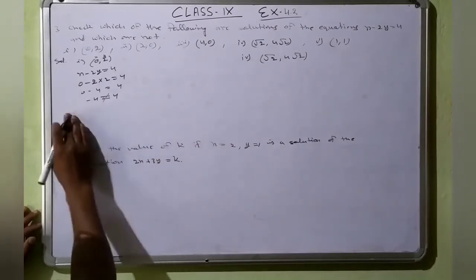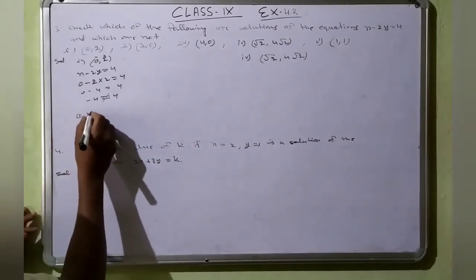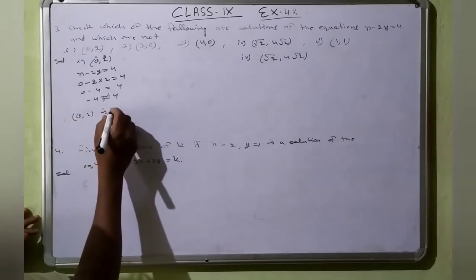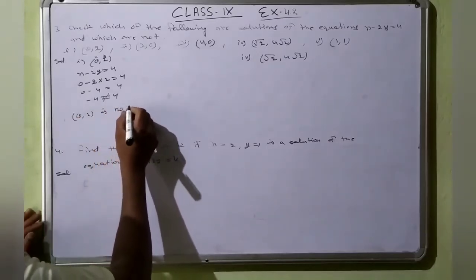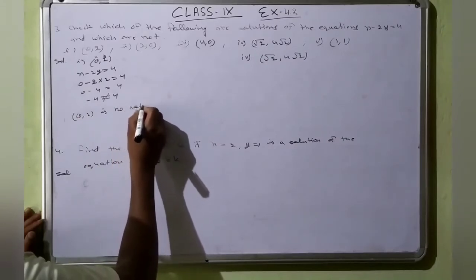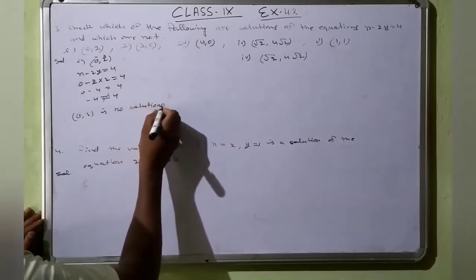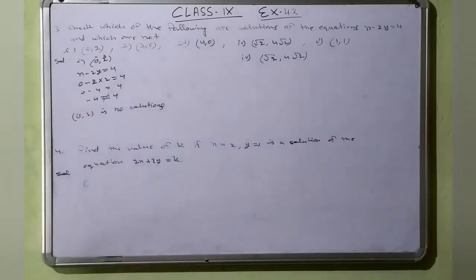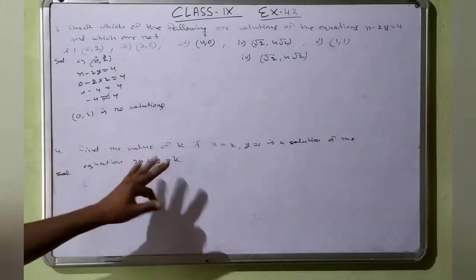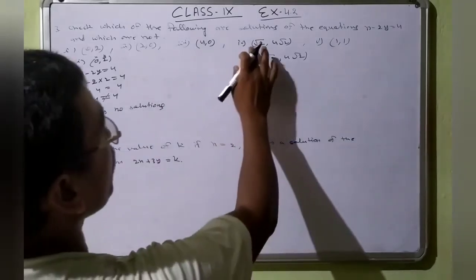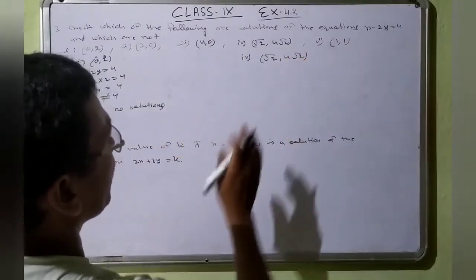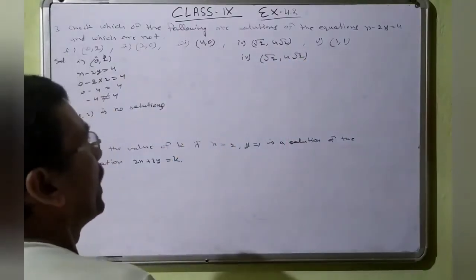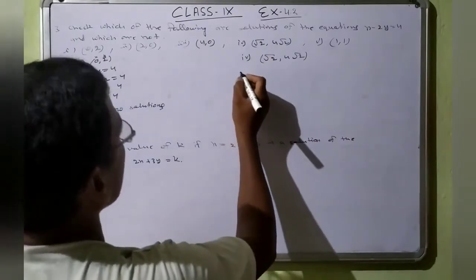Or we can write like this also, (0, 2) is no solution. If these two are the same, in that case that will be a solution. Write it. And then the fourth part, second, third, fourth and fifth parts you will do at home. This is an easy question.